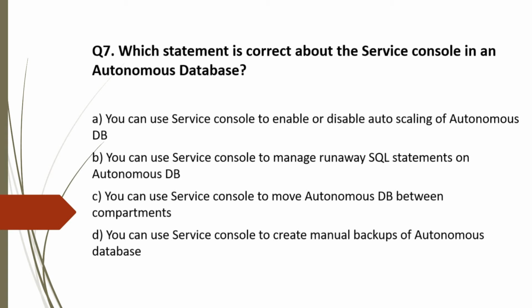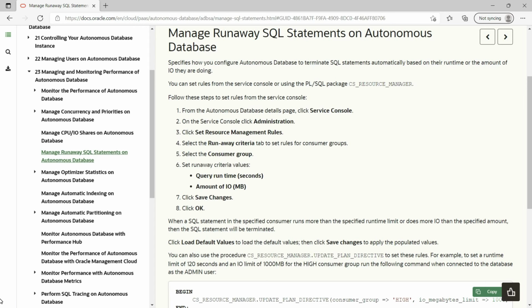Let's analyze the options. Option A. You can use service console to enable or disable auto-scaling of autonomous database. This is incorrect. You need to use the detail page for enabling or disabling auto-scaling of autonomous database. Option B, you can use Service Console to manage runaway SQL statement on autonomous database. Yes, this is correct. Let's see the steps. From Service Console, you need to click Administration, then set Resource Management Rules. Select the consumer group, then set runaway criteria values and save changes.